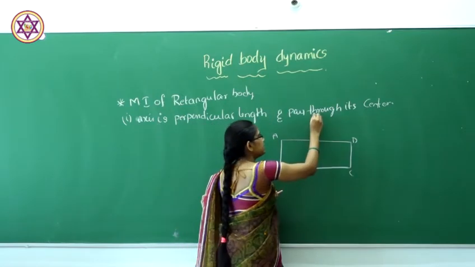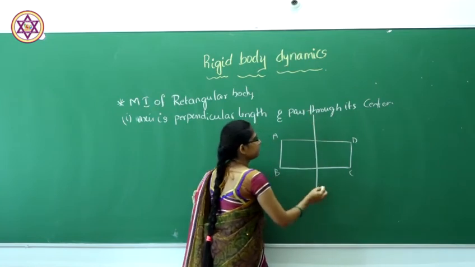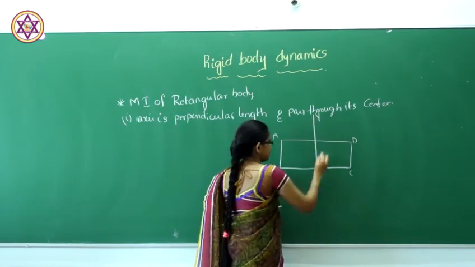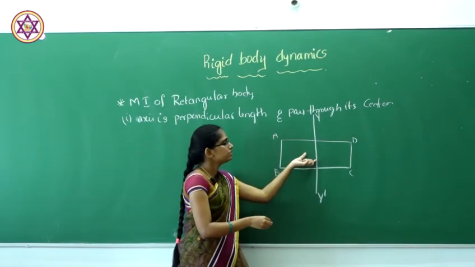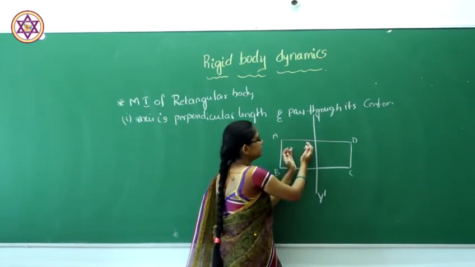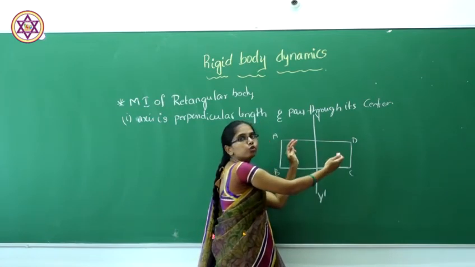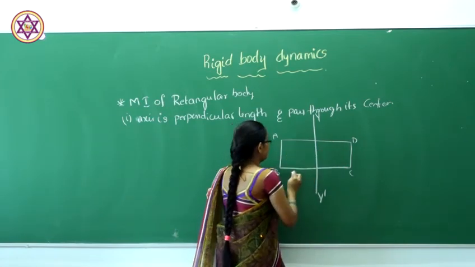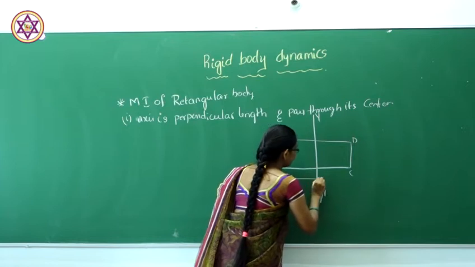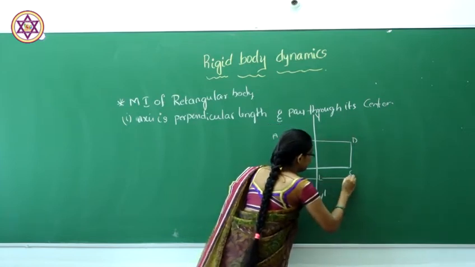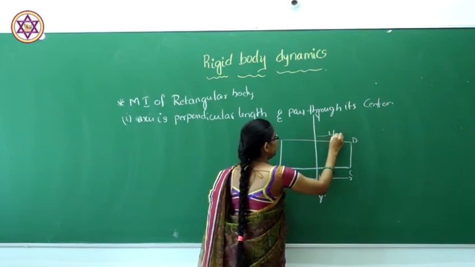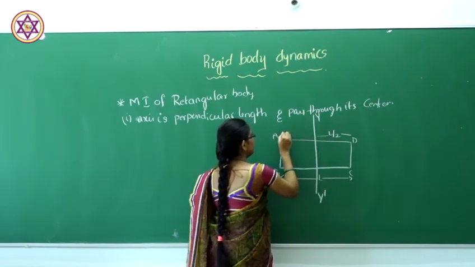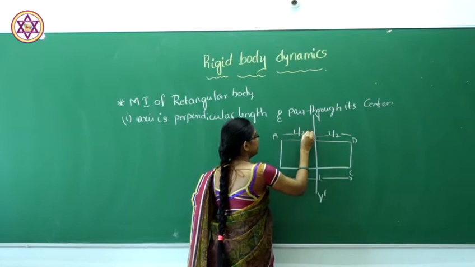The axis passes through the center, so this is our y dash axis. Passing through the center means it divides the rigid body into two equal parts. If the rigid body has length L, the distance from here to here will be L by 2 and here to here L by 2.